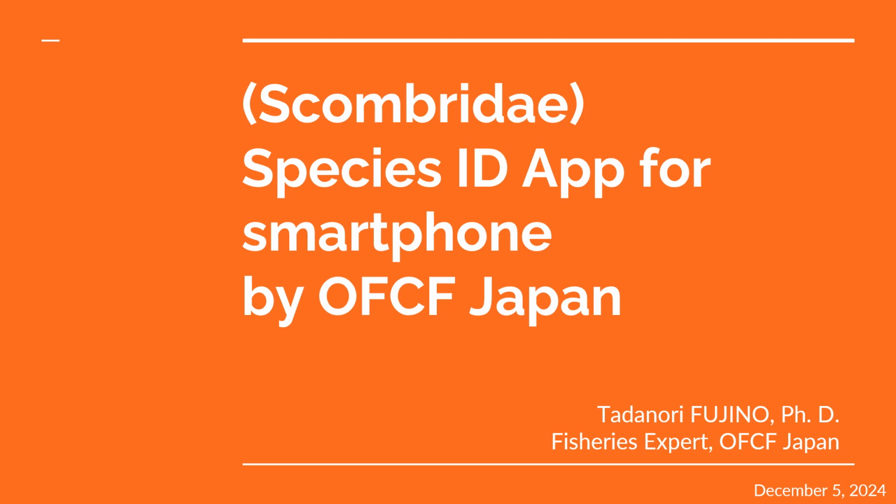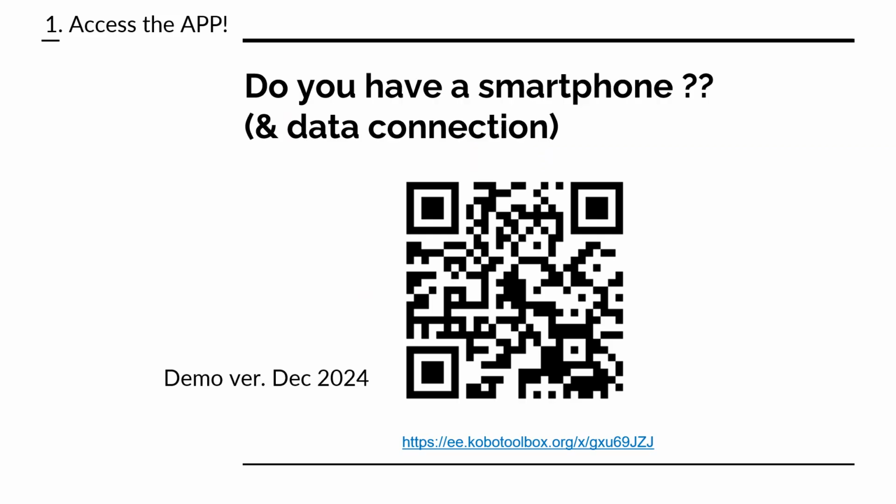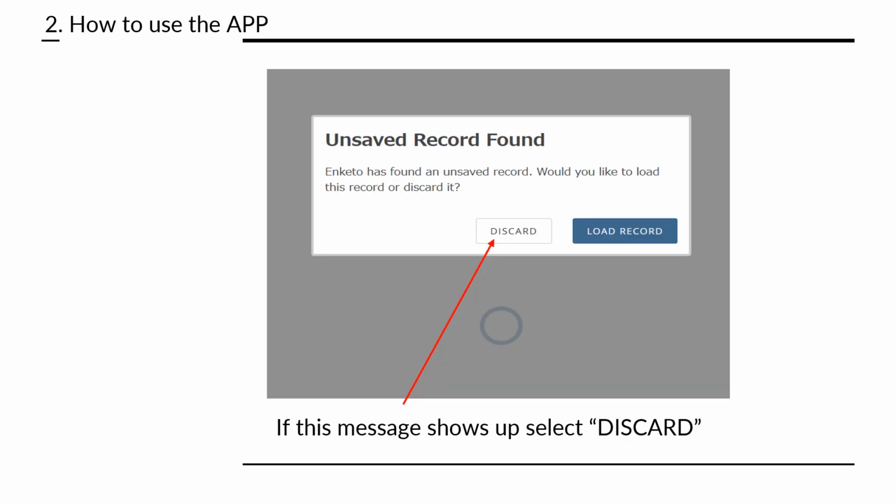I would like to introduce the Species ID app that we developed recently for the Scombridae species in the Indian Ocean. So first, access this QR code. Then, if you find this kind of message showing up, just select discard.